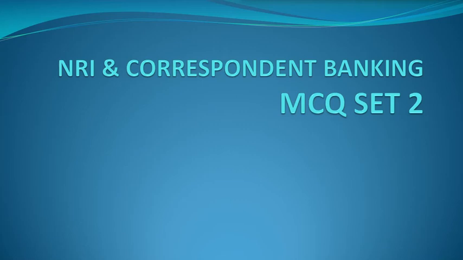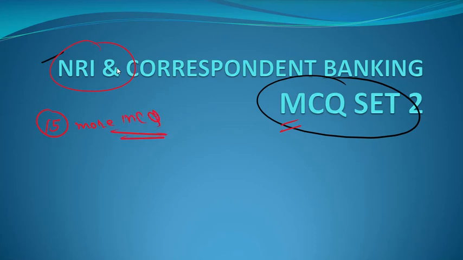Today we will have the second session on MCQ discussion, on NRI and correspondent banking, MCQ set number 2. As in the previous set, today we will discuss 15 more MCQs, so in total we have to discuss 60 MCQs. Initially we will discuss only straightforward MCQs, and after that we will discuss some case studies and some numericals also.